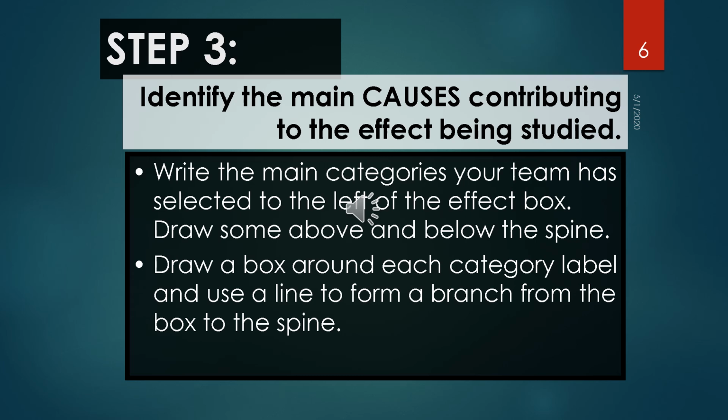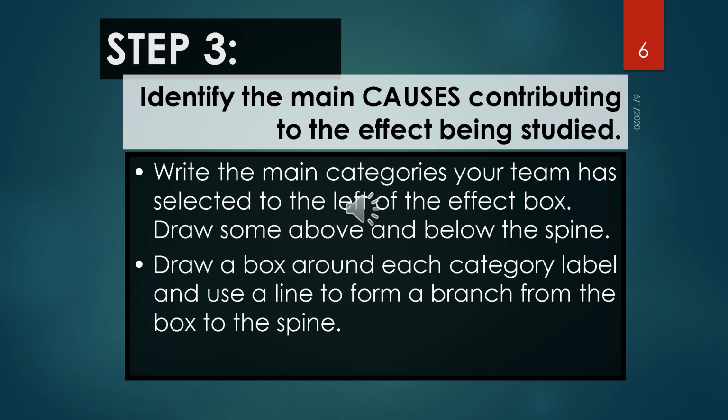Another one is 4Ps: policies, procedures, people and plant. In addition to that, sometimes they include environment.